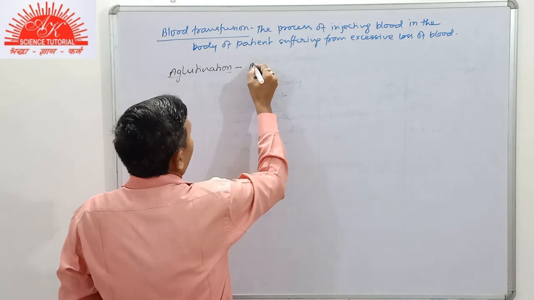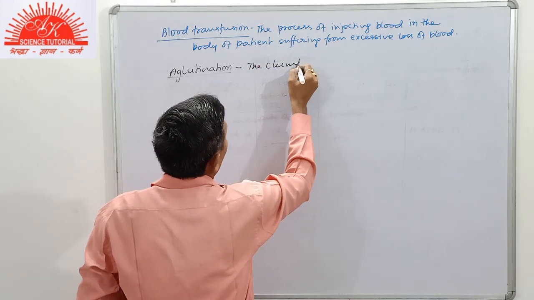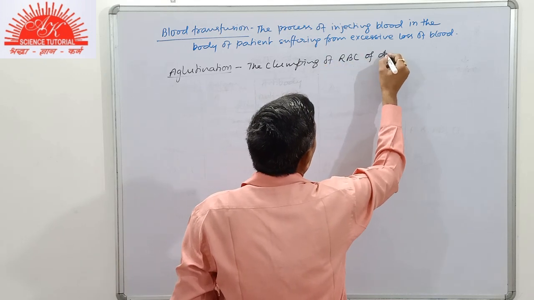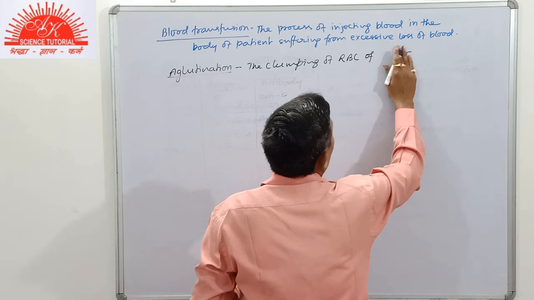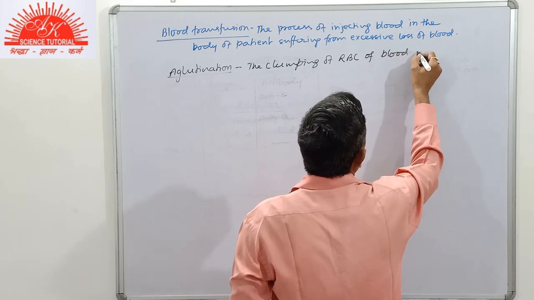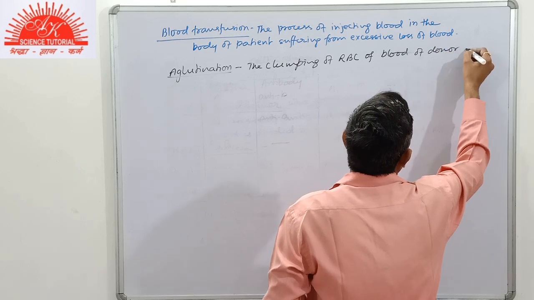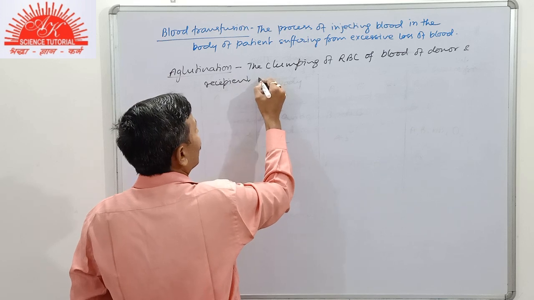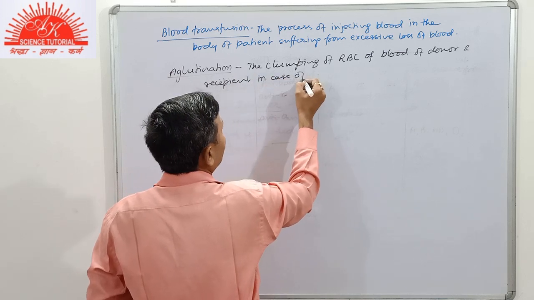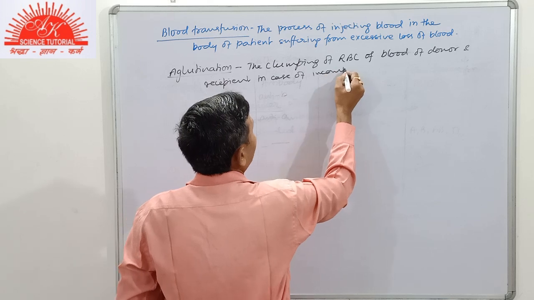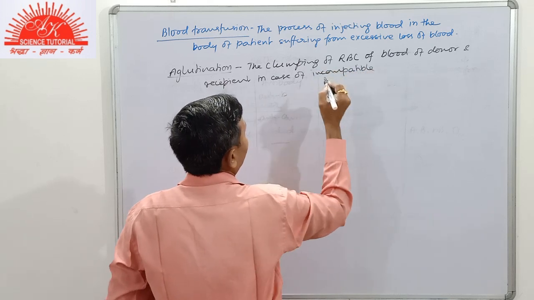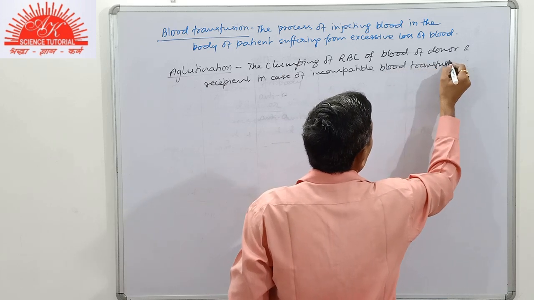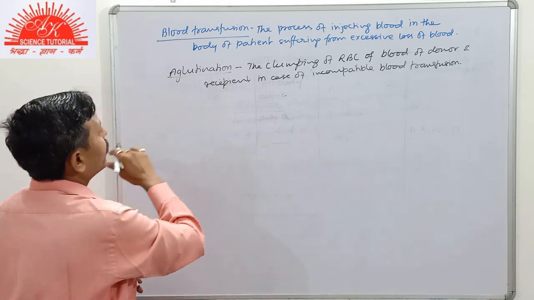So this clumping of RBCs of the blood of donor and recipient in case of incompatible blood transfusion is known as agglutination.